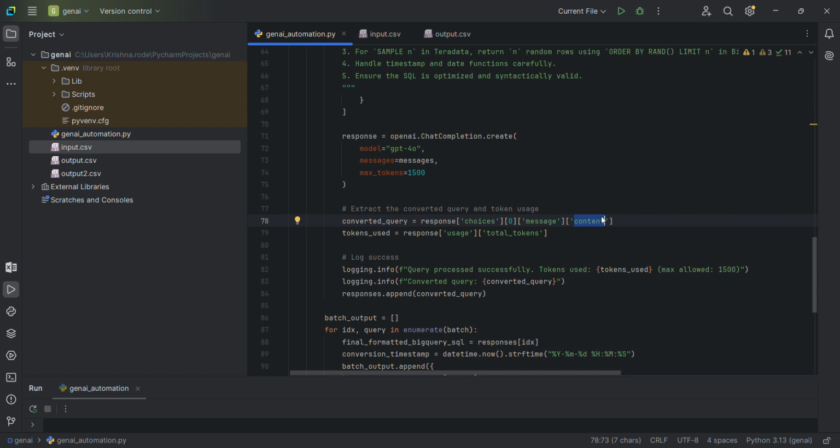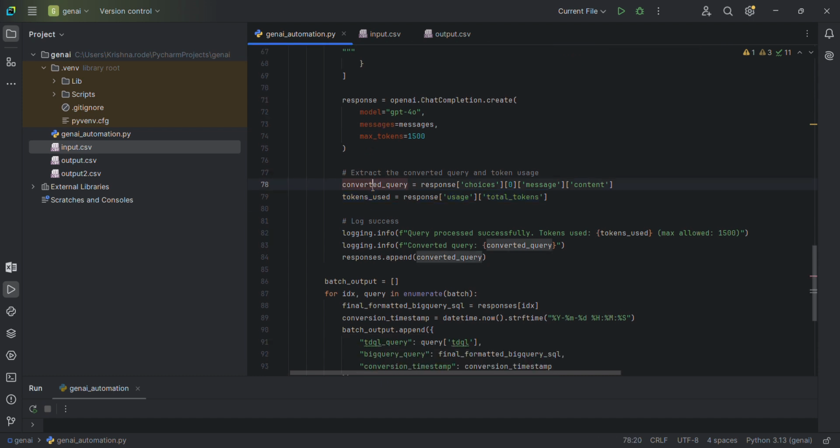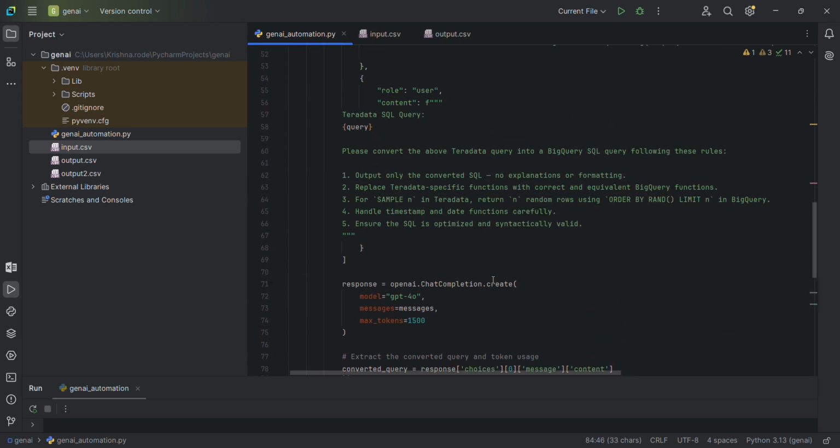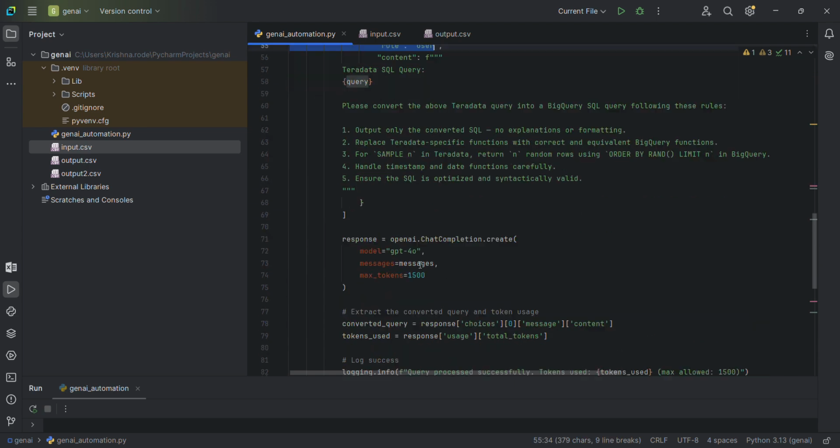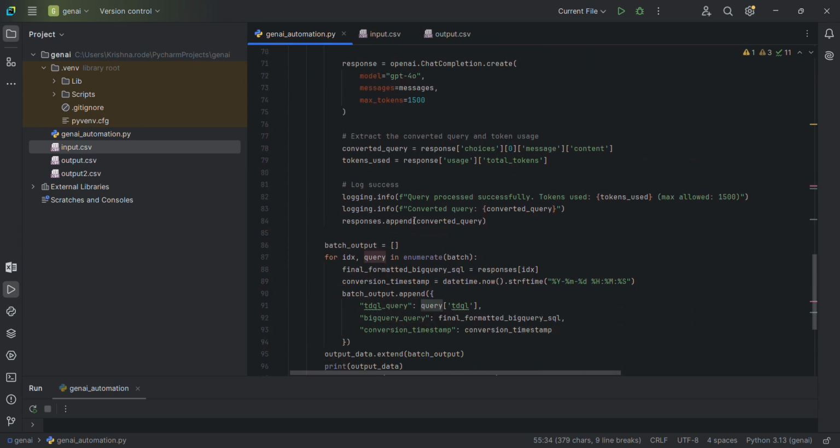You extract your converted query from this location, then you get the query, right? And you can also find the number of tokens used. Once you get the converted query, you append it to your responses, because this responses is a list outside of your loop. So let's say you have 1,000 queries, it will append the 1,000 responses.